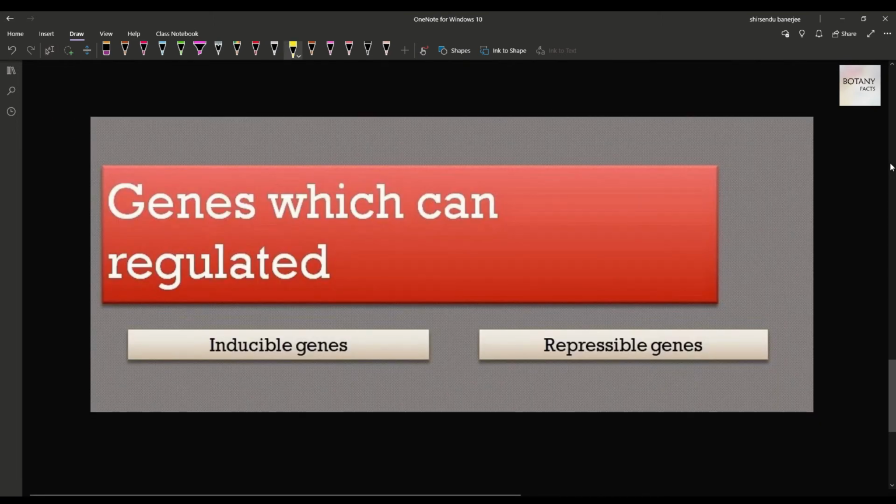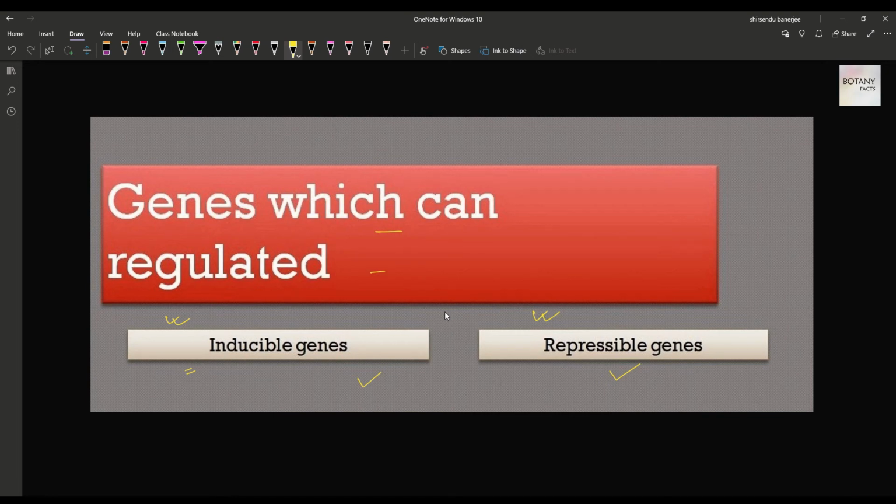Now we need to remember the previous video where we had talked about the genes which can be regulated are of two types, inducible genes and repressible genes. Now we need to know about these two genes. What are inducible genes? Inducible genes are those whose expression is somehow turned off. We need to start the transcription by regulation, while repressible genes are those whose transcription is somehow turned on, which is actively expressing genes. Clear? We need to turn off their transcription by regulation.